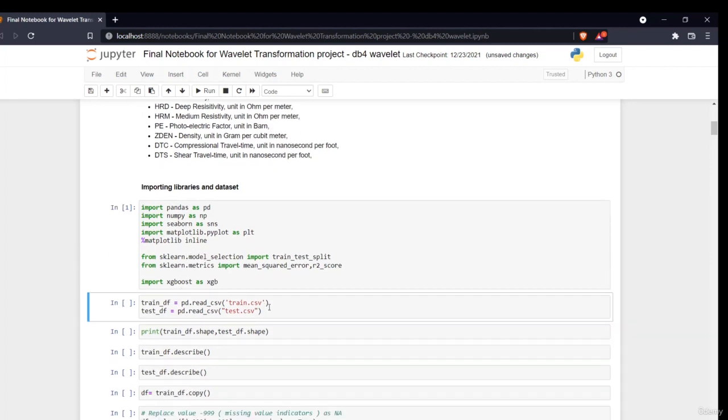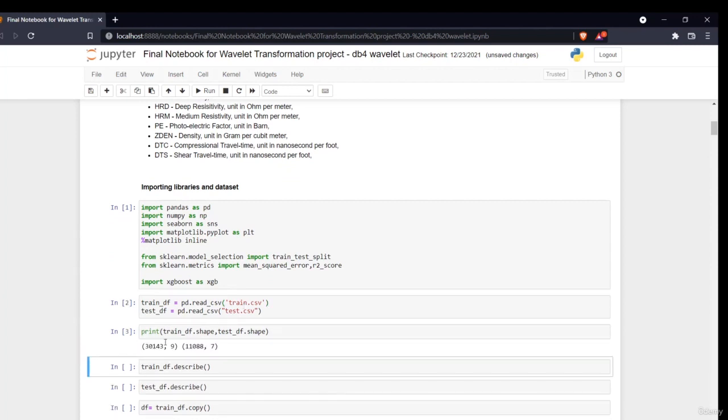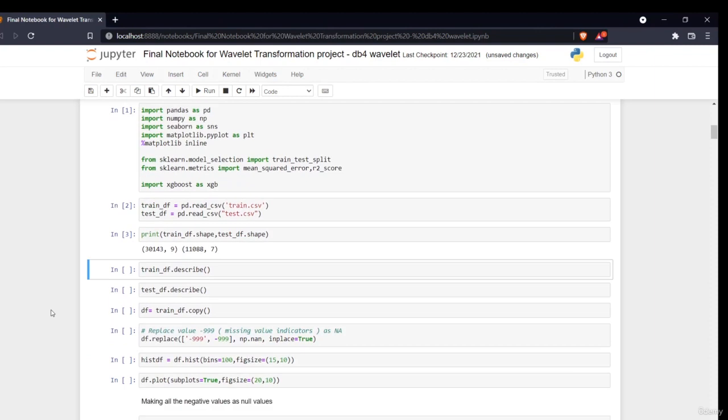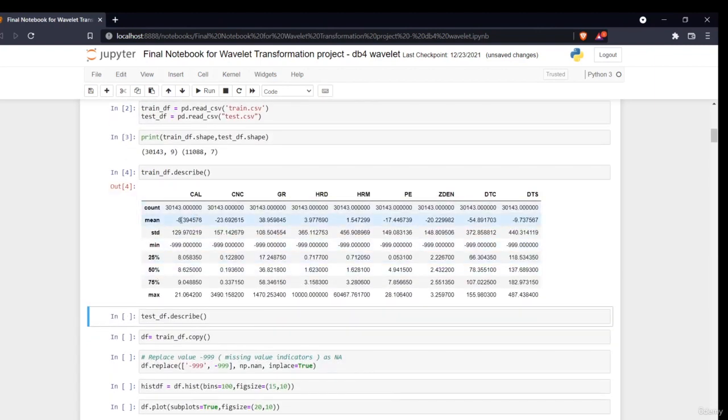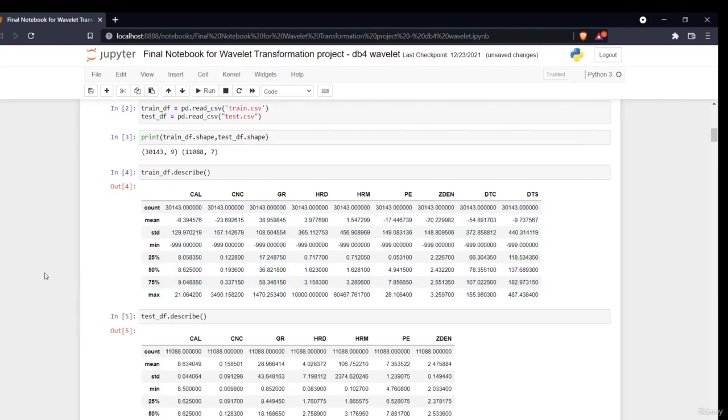Then first what we'll do, we'll import the data. We have train data basically to train our model, and we have test data to test our model. So we'll just import it, and then let us see how big our data is. As you can see, the train data has around 30,000 rows, and in test data there are around 11,000 rows. So now just have a look at the train data statistically. This is the mean of all the features. The mean is -8, and all of these things. Maximum value is 21, and all. The same is done for test data.